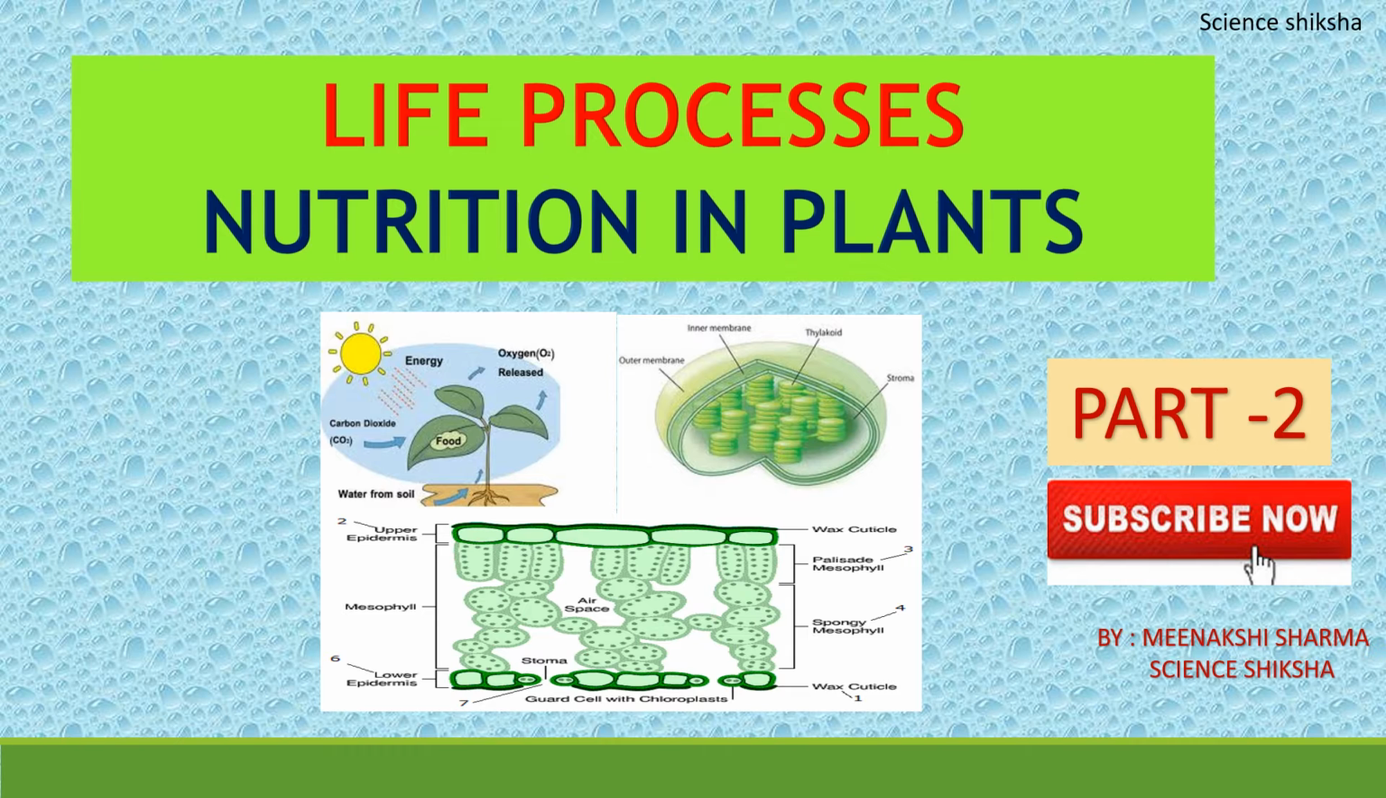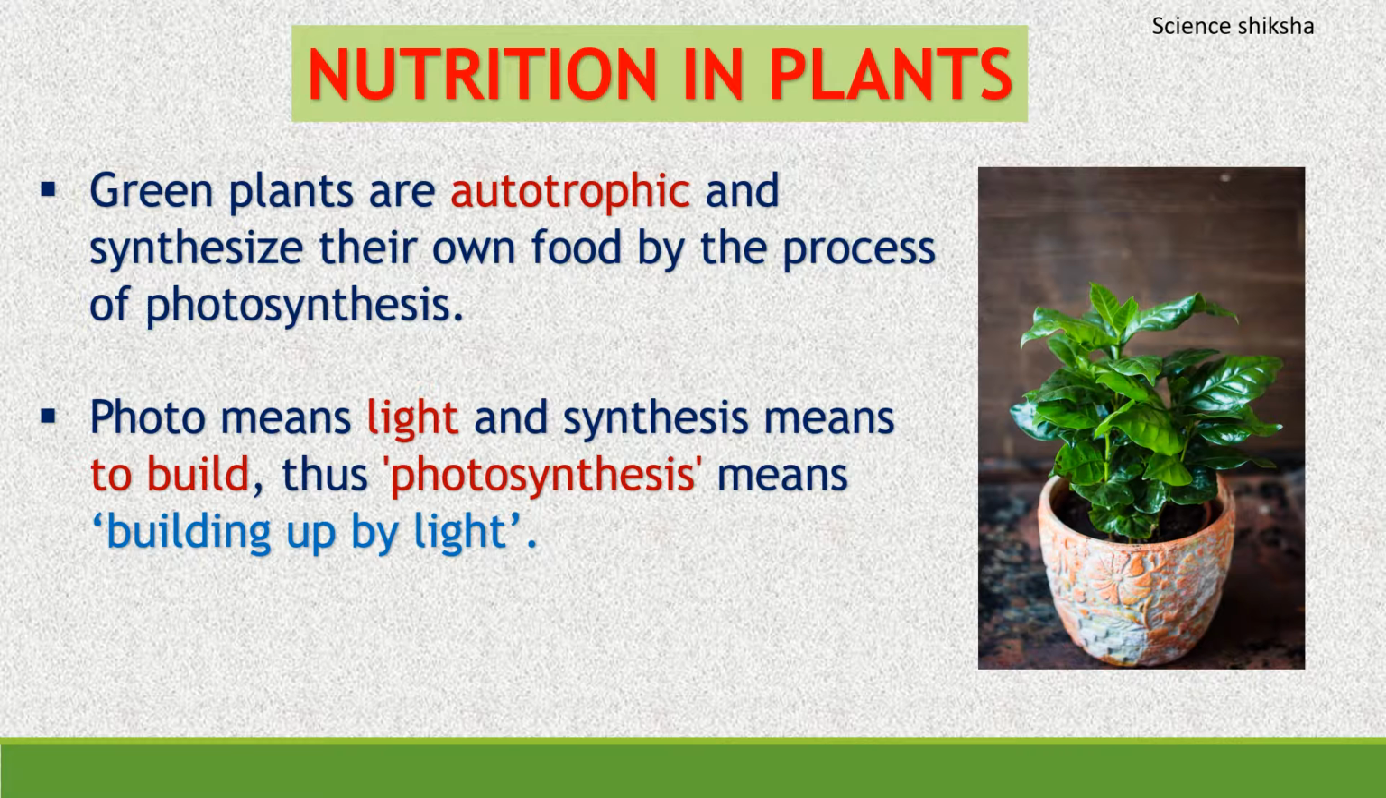So students, in this video we will study our next topic, that is nutrition in plants. As you all know, green plants are autotrophic. Autotrophic means they can synthesize their own food by the process of photosynthesis. Now, what is the meaning of photosynthesis? Photo means light and synthesis means to build. It means photosynthesis is building up by light.